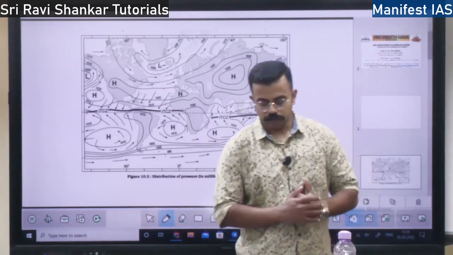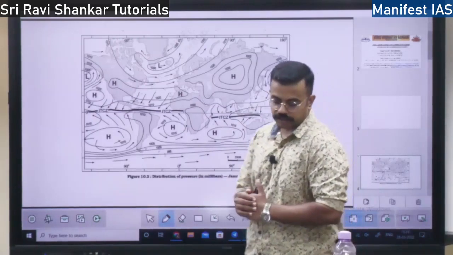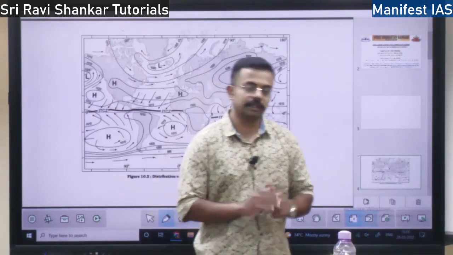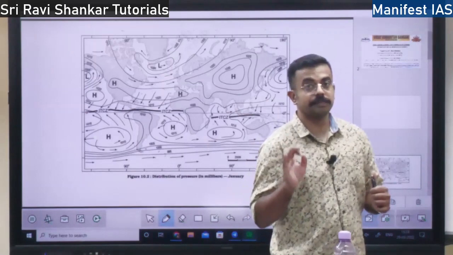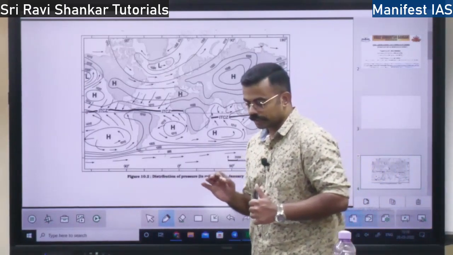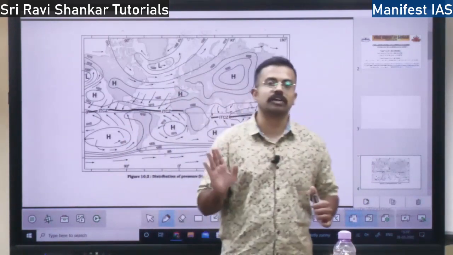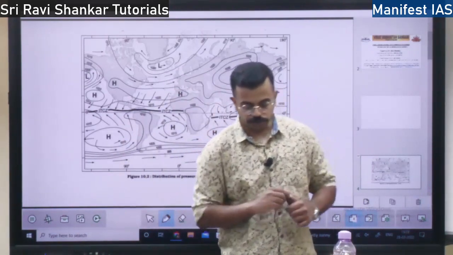So now we should look at the world distribution of the pressure at sea level. See, pressure is always measured at the sea level. So when the pressure is measured at the sea level, what is the world distribution? How is it distributed across the world? So that we should know.